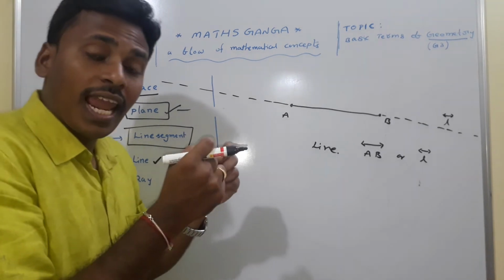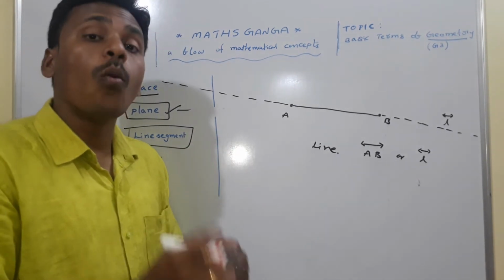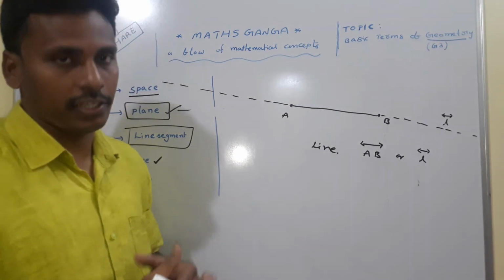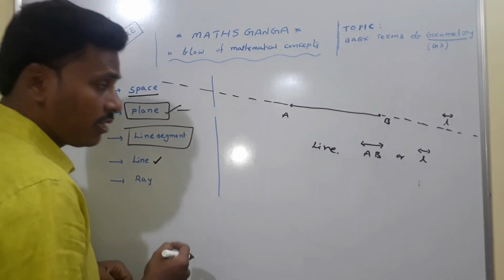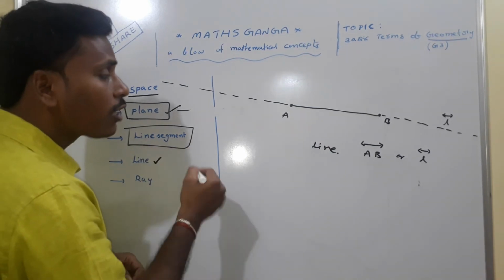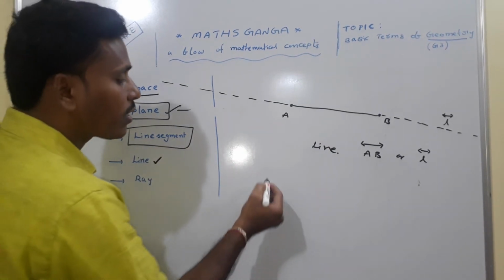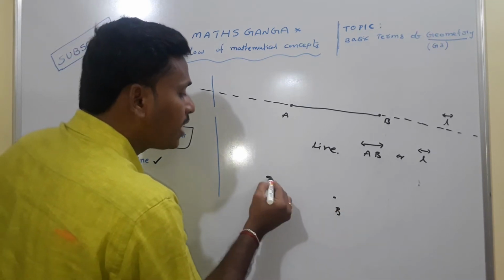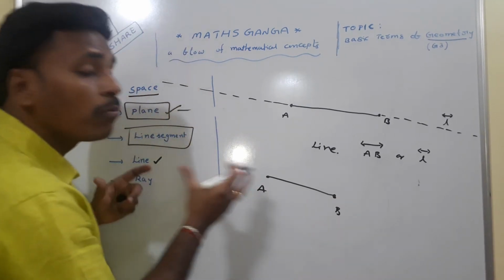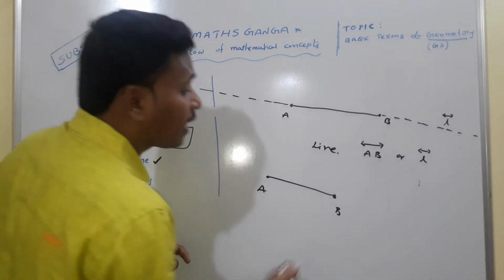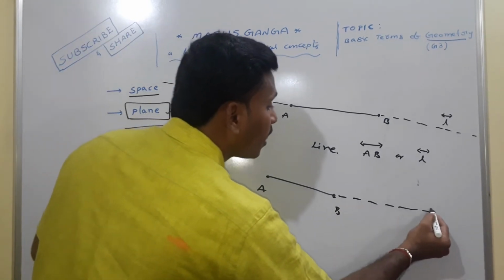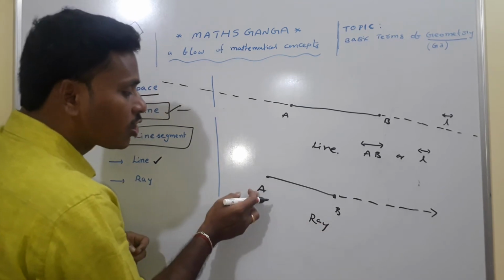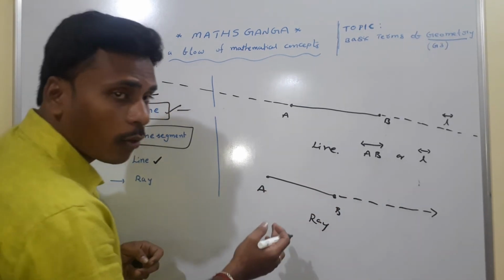Okay, so a line segment is the shortest path, whereas a line is the extension of that line segment in both directions, right? And the next thing is the ray. A ray is also a part of a line. Suppose you have a line segment from A to B. Instead of extending this line segment in both directions, if you extend it in only one direction, then we call it a ray. See, the ray is starting at A, but it won't have an endpoint.